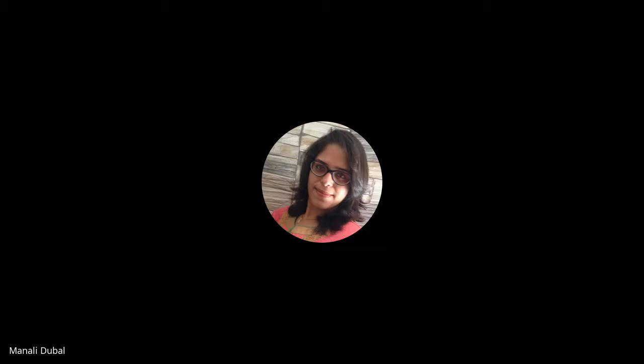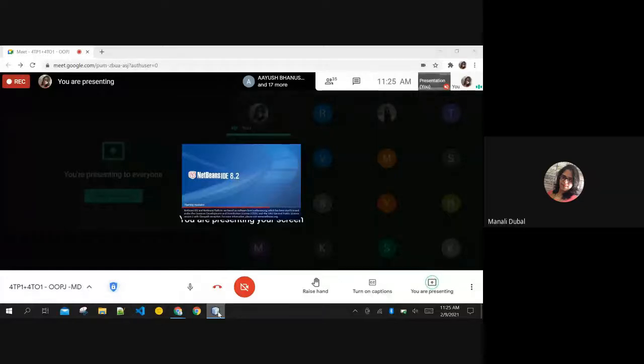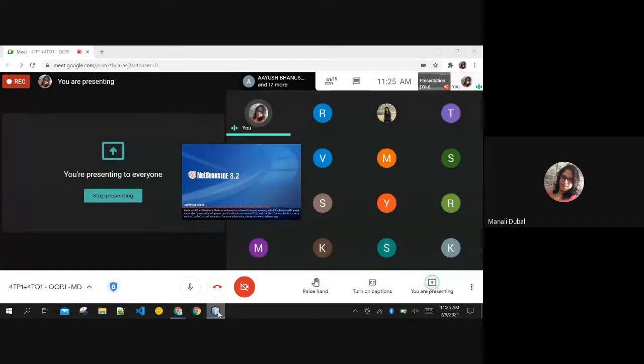Let me share my screen. This is something that we haven't discussed yet, but I want to show you because you will be using this concept in inputting the data from the user in your projects. Okay, let it load.